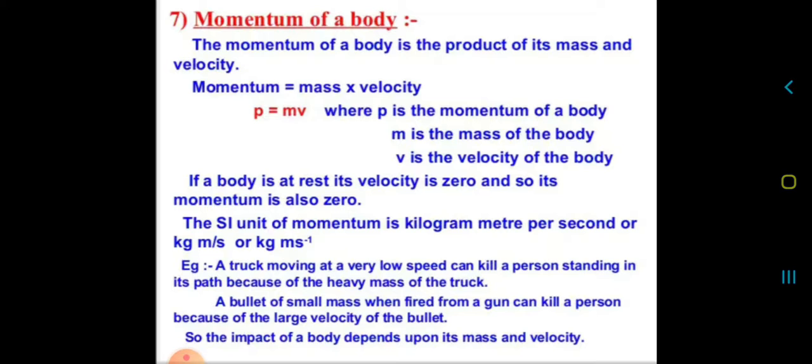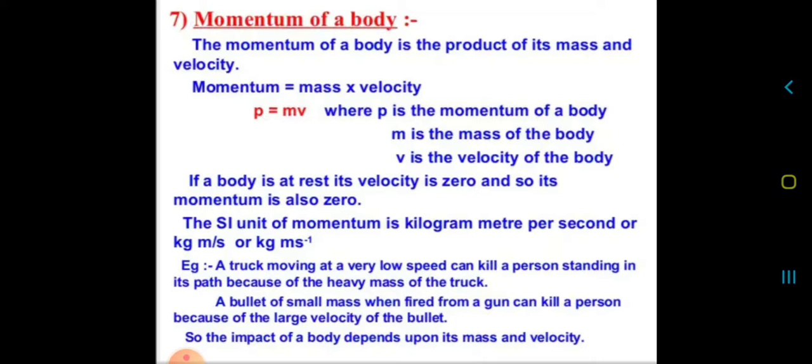For example, a truck moving at a very slow speed can kill a person standing in its path because of the heavy mass of the truck. A bullet of small mass, when fired from a gun, can kill a person because of the large velocity of the bullet. So the impact of a body depends upon its mass and velocity.